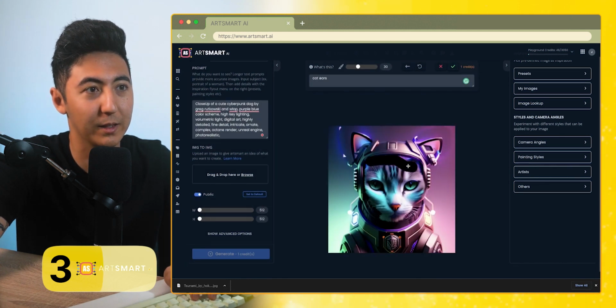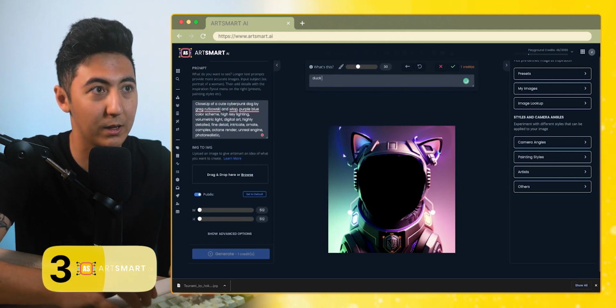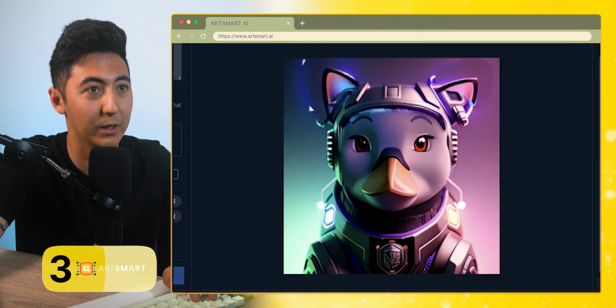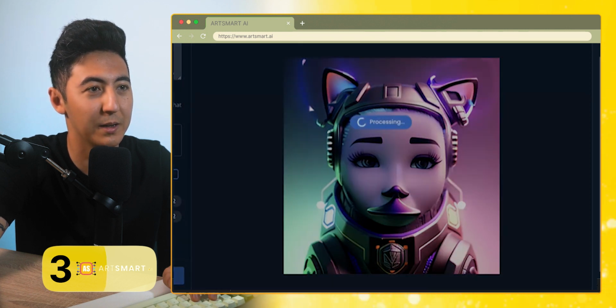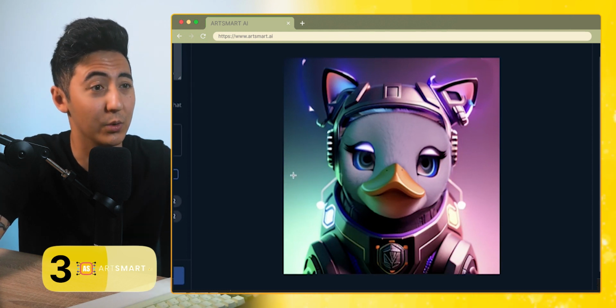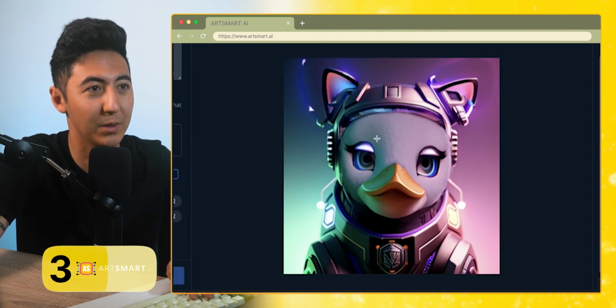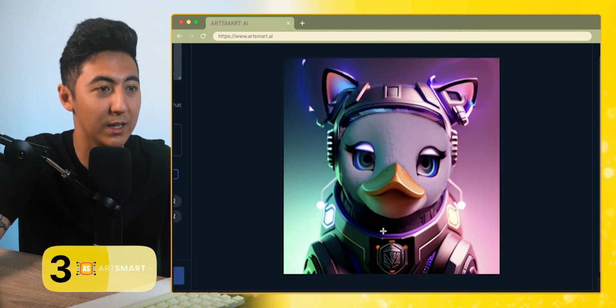All right, I don't like the cat anymore. I want to do a different image, but I still like the body. I still like everything else about this image. So now I'm going to do a duck face, and I don't really like how that one came out. I'm going to try again. Okay, I think it's giving somebody the duck lips. That's not really what I meant. Try again. And I might like this one. This one is okay. So as you can see, it's a really cool feature that's fun to play around with to be able to get the perfect image that you're looking for, in case you really like something and you want to keep that same aesthetic.